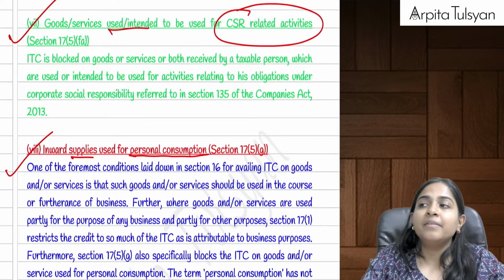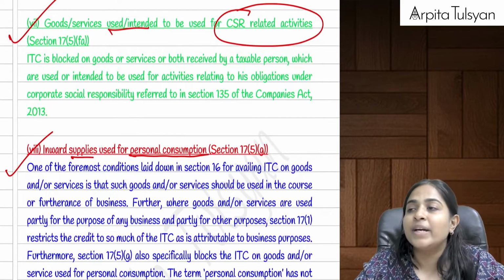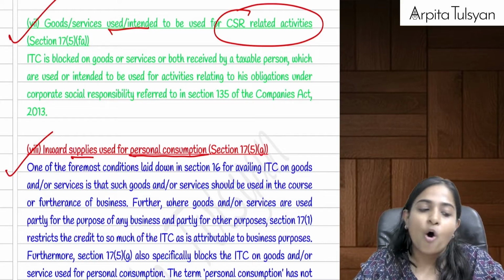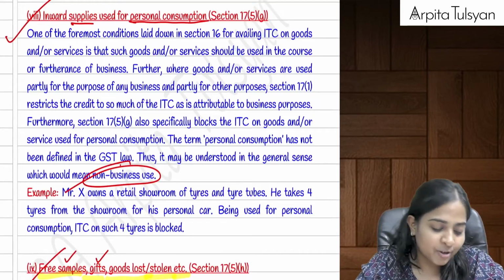Then we had an amendment point coming up here. Any company which is doing any CSR related activity, for that, if it has used any goods or services, on that ITC is totally blocked, means that is your total expenditure. You cannot take the credit of the same.